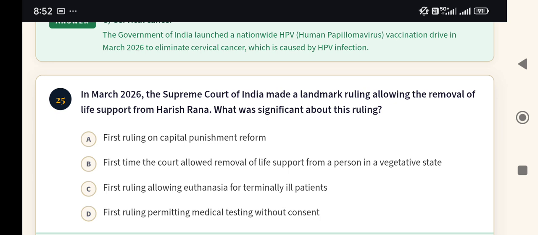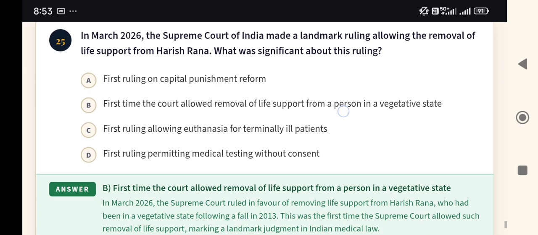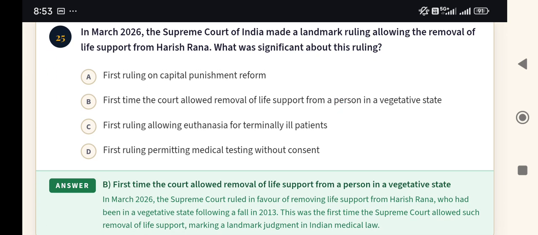Option C, first ruling allowing euthanasia for terminally ill patients, and option D, first ruling permitting medical testing without consent. And the answer is option B, first time the court allowed removal of life support from a person in a vegetative state.